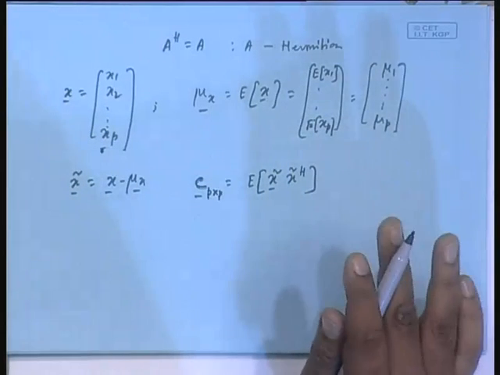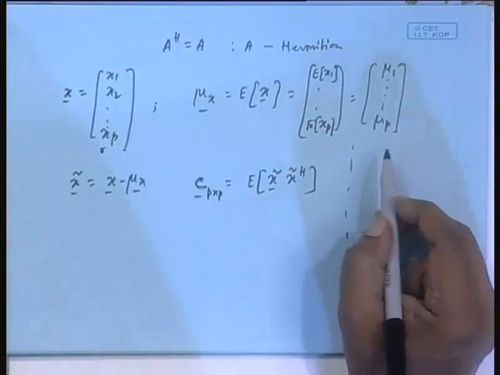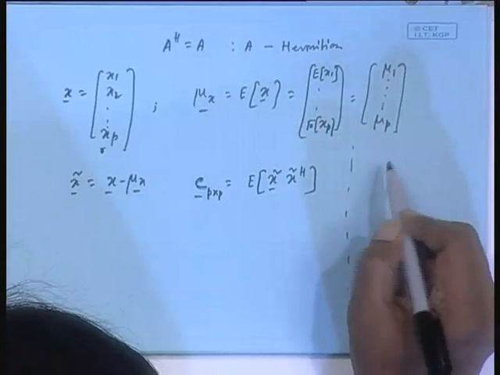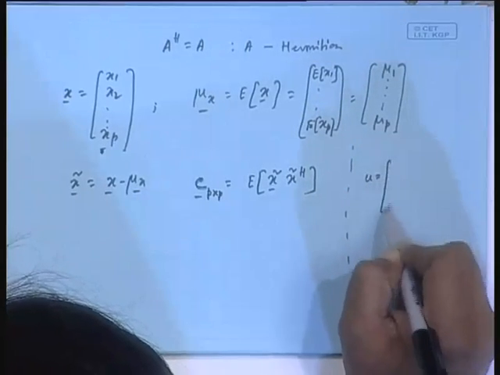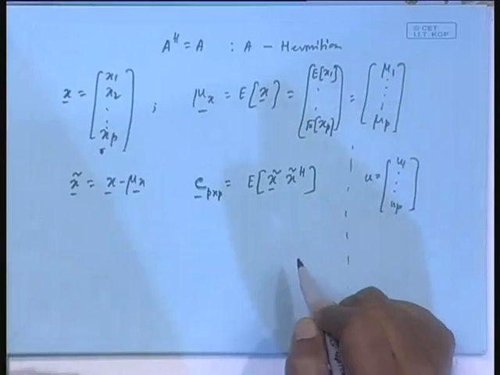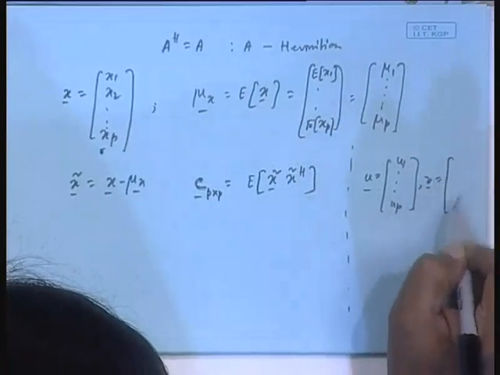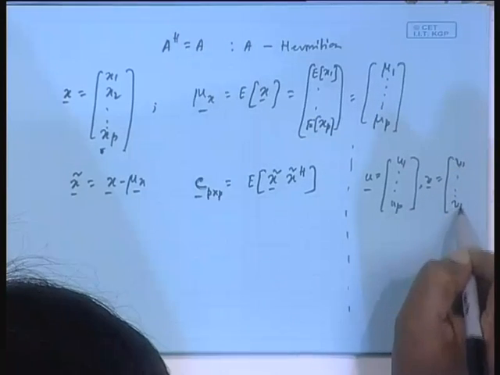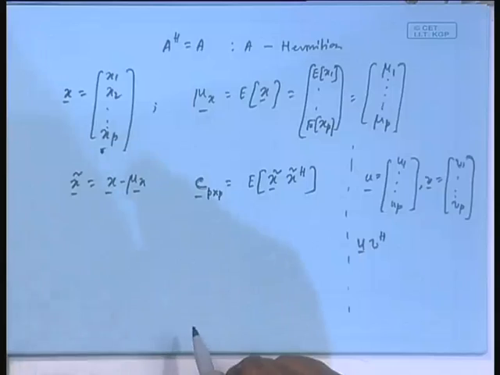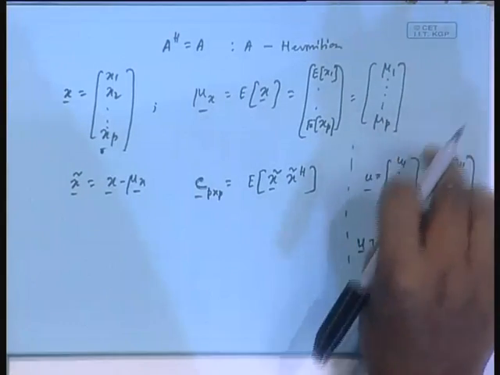And what does this matrix give? Today I will not expand, yesterday I expanded. Just for your consumption, remember one thing. Forget about all this. Suppose I give you a vector u as u1 to up, and I give another vector of the same length, v1 to vp, and you multiply u with v Hermitian. What do you get? Column vector u times v Hermitian, which becomes a row vector with conjugates.